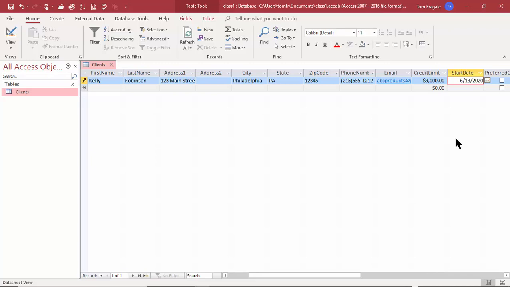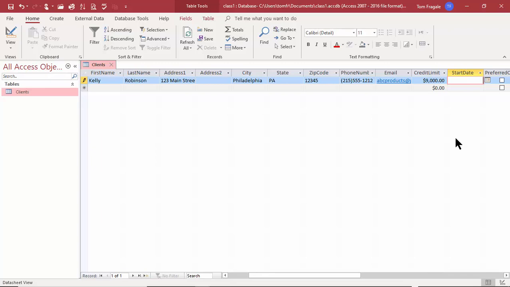That also works in Excel. If you want the current date in a cell, you could do Control semicolon. Or if you do Shift Control semicolon, it actually gives you the current time. So if you're in a date and time field, Control semicolon gives you the current date, and Shift Control semicolon will give you the current time. All right, so those are built-in keyboard shortcuts.